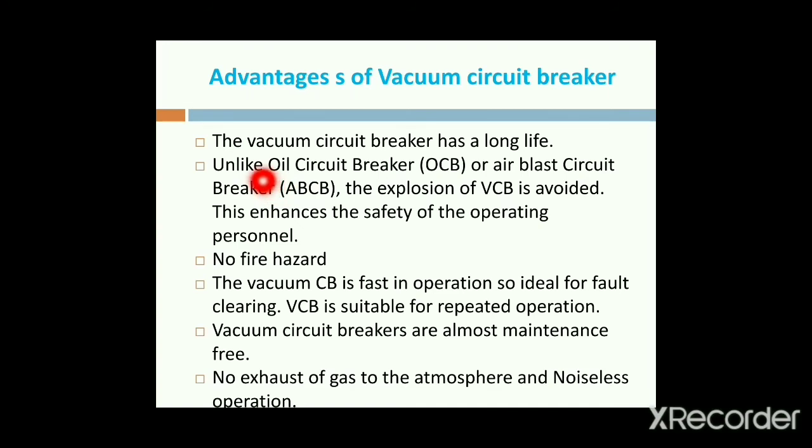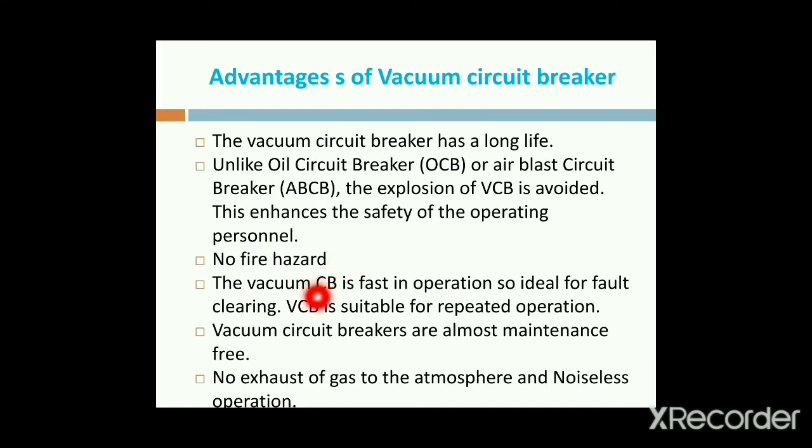circuit breakers. Unlike oil circuit breakers or air blast circuit breakers, the explosion is avoided. This enhances the safety of operating personnel. We have no oil, therefore it gives more safety. Next one is the fire hazards. We have fewer fire hazards when compared to the oil and air blast circuit breakers.